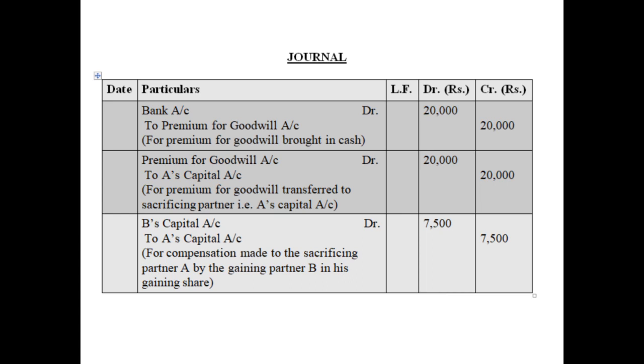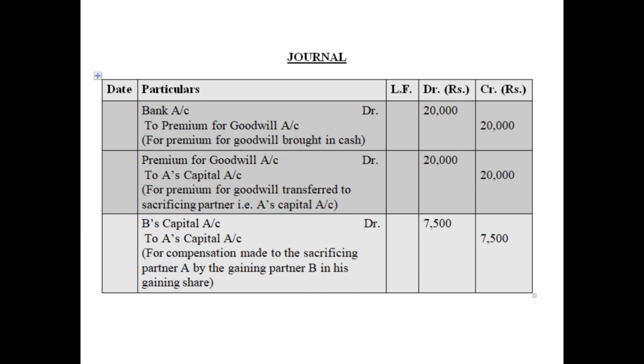Now this goodwill needs to be given only and only to the sacrificing partners. If there is a partner who is neither sacrificing nor gaining, it will not be given to him. If there is a partner who is gaining and not sacrificing, then too it will not be given to him. So this premium brought in by the new partner is given only to the sacrificing partners. In this question there are two partners, A and B. B is gaining and only A is sacrificing. So the entire amount of premium will be given to A only.